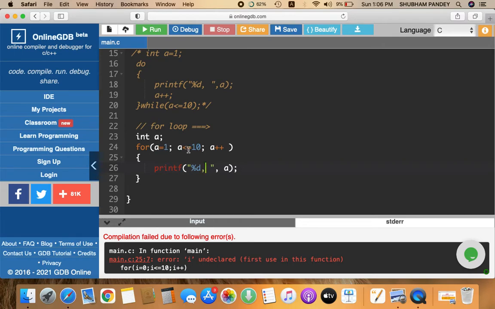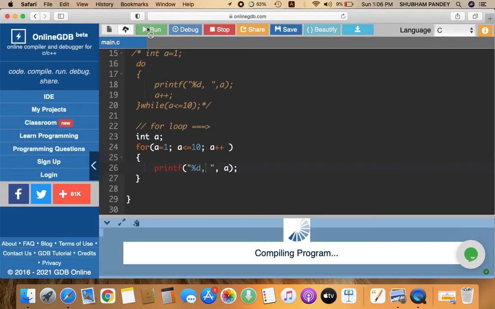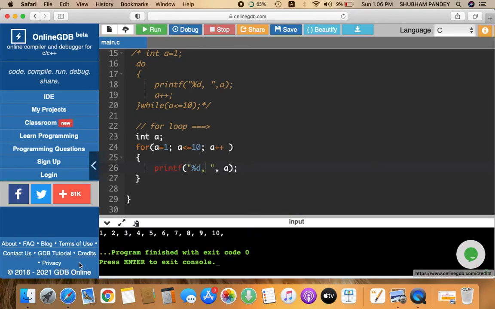Then it reads the condition that till a is less than or equal to 10, I have to print this statement and then increment this value. So you have initialized, given the condition and changed the value in a single line. Now if you run this code, you see the output is printed as 1, 2, 3 till 10 with comma separated values.